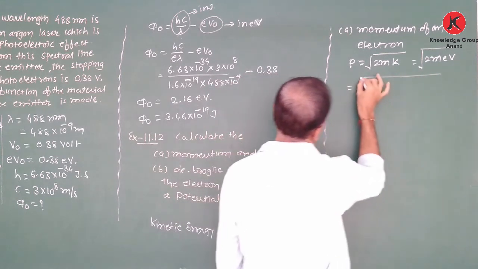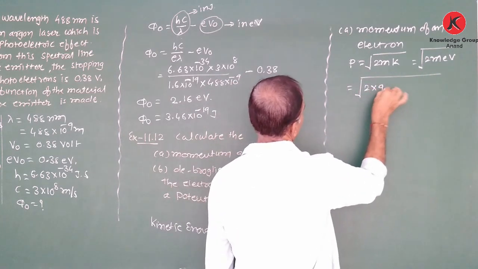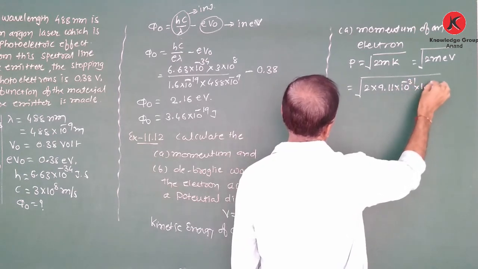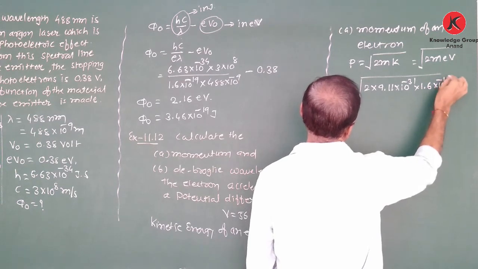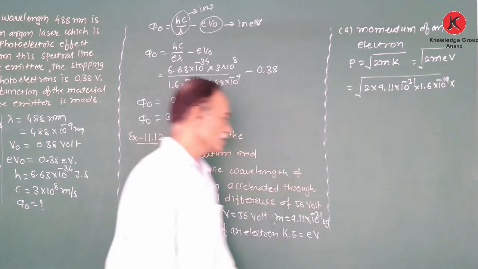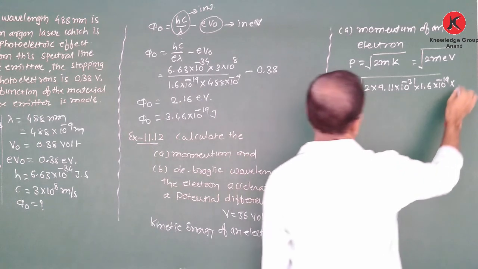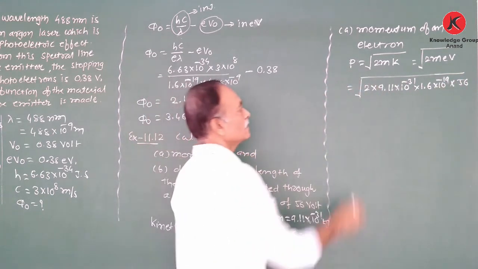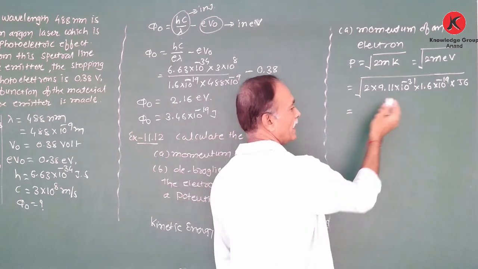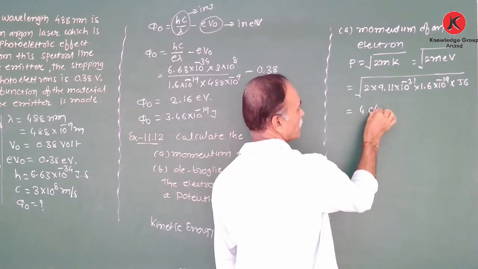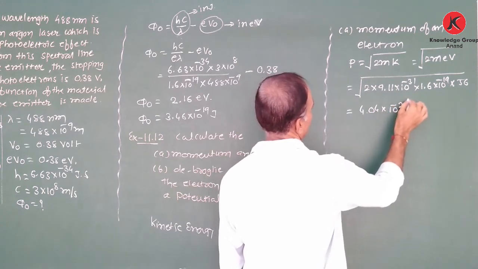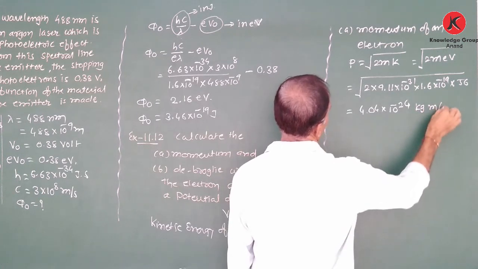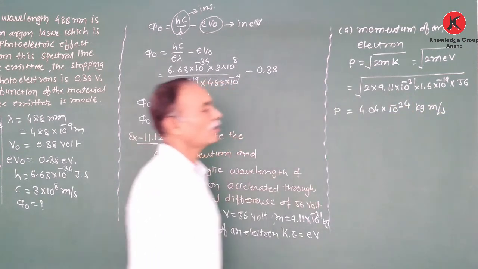Substitute the values: mass of an electron 9.11 into 10 to the power minus 31, charge of an electron 1.6 into 10 to the power minus 19, and V is given, 56 volt. If we simplify, we obtain the momentum of an electron as 4.04 into 10 to the power minus 24. The unit is kg meter per second. That is the momentum of an electron.